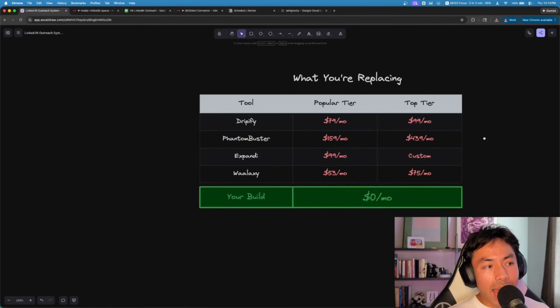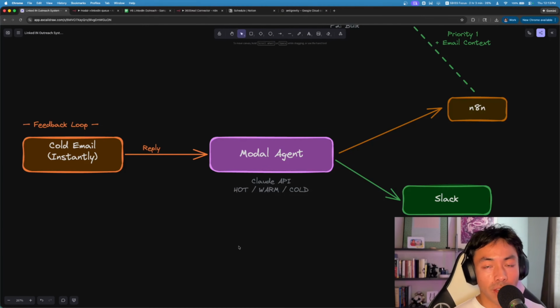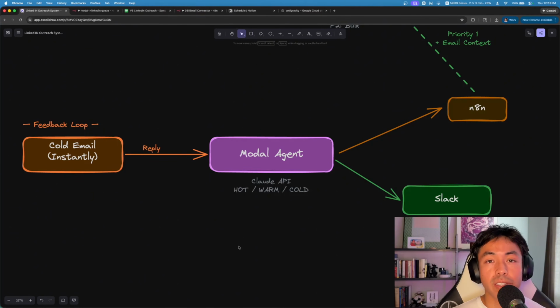So how did this come to be? Well, I like to build cold email systems for clients. One of my clients asked about LinkedIn outreach, and I've done it in the past using those tools, but I've never really been a fan of them. So given the experience that I have with Claude Code, I figured that this was achievable using Claude Code, and turns out that it is.